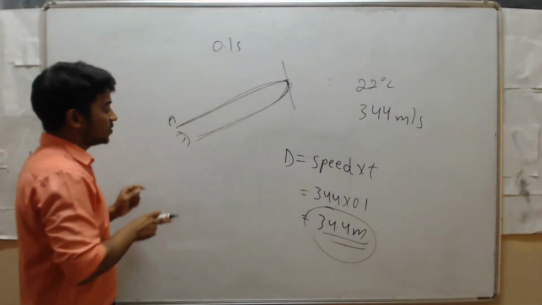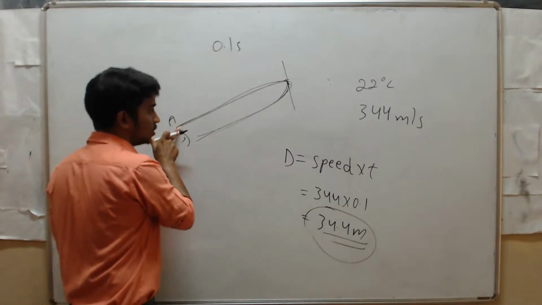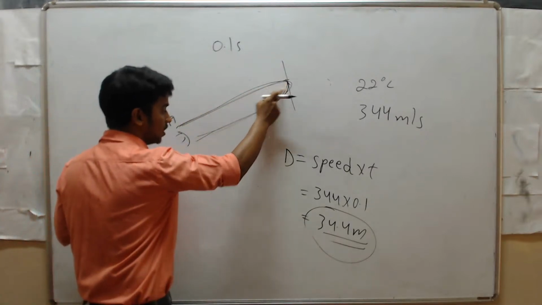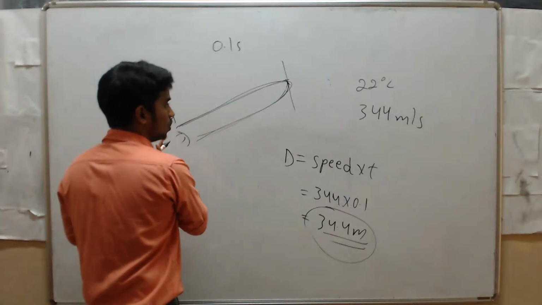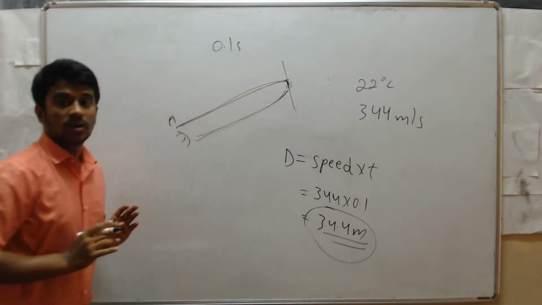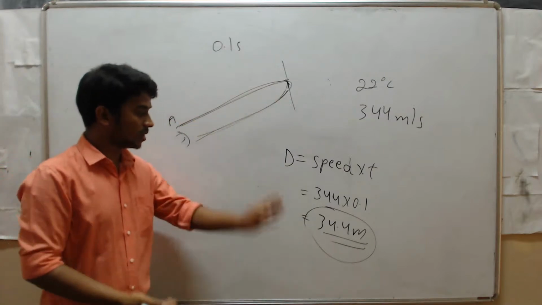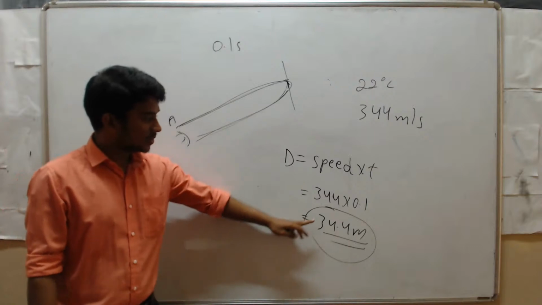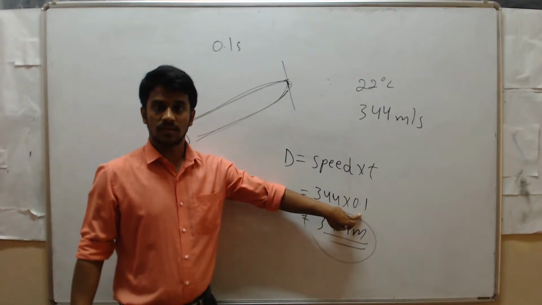Okay, see here the sound will travel from here to here, then it will come back here to here. See, this entire journey will take place within 0.1 second.